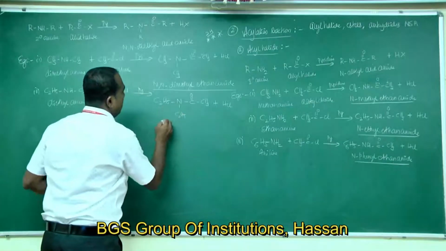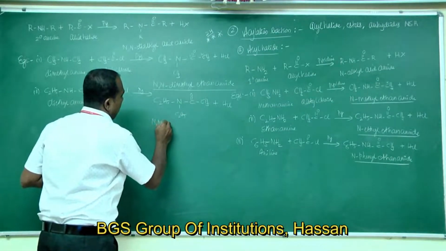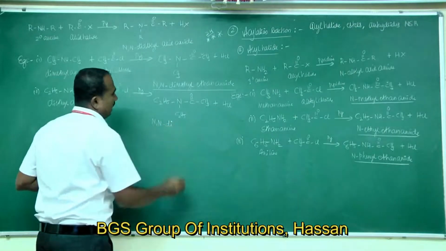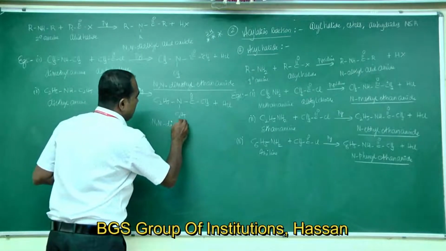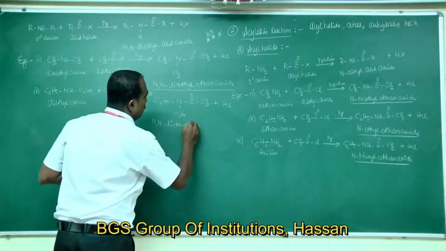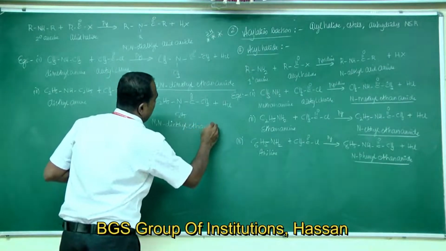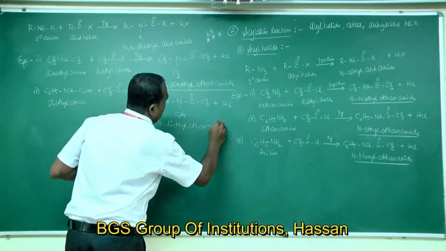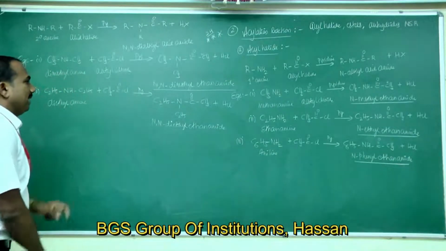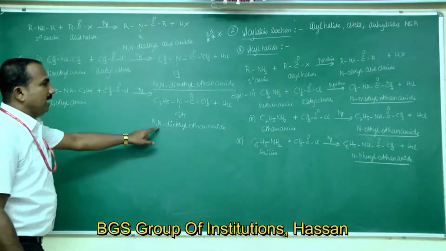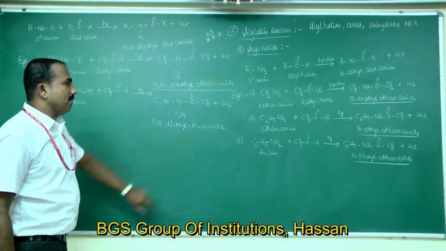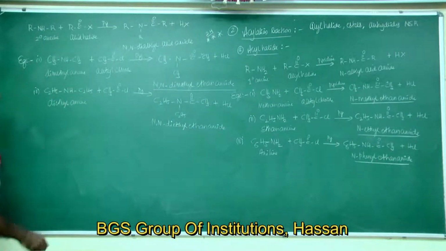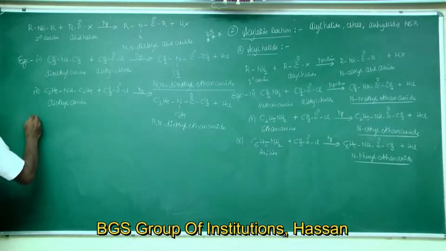This is N,N, and the two ethyl groups are the same, so it is diethyl. Two carbon atoms, eth, single bond linkage an, it is amide. So N,N-diethyl ethanamide.